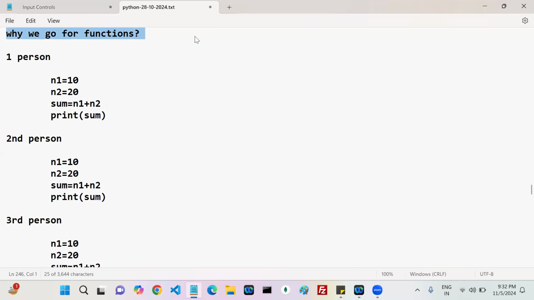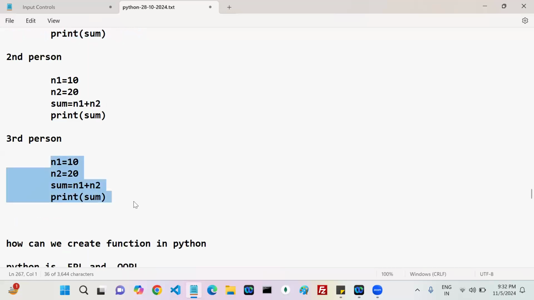Come on, why do we go for functions? To reduce the lines of code. One is reusability. Yeah. Okay. Any other answers?